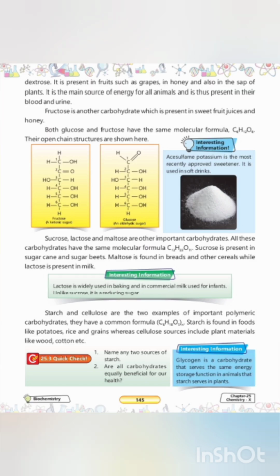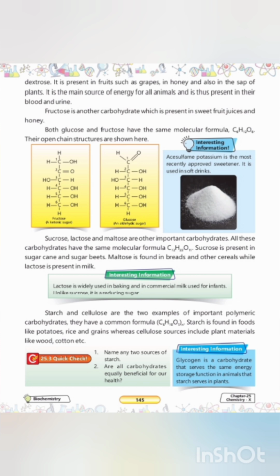Chemical comparisons. Molecular formula: both glucose and fructose share the identical molecular formula C6H12O6. Structure difference: they differ in functional groups in their open chain structures, where fructose features a ketone group, C double bond O, at the second carbon, while glucose features an aldehyde group, CHO, at the first carbon.